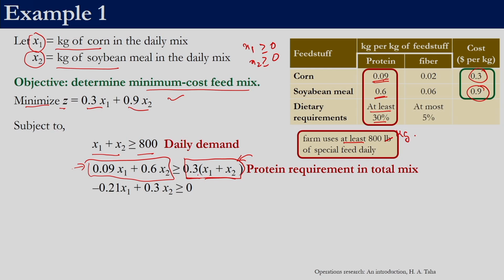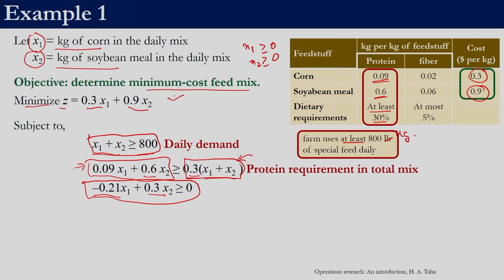So, now if we simplify this equation, right. So, 0.09 x1 minus 0.3 x1. So this 0.3 x1 can be taken to the left hand side, right. So 0.09 x1 minus 0.3 x1, that will be minus 0.2 x1. Similarly, this 0.6 x2 minus 0.3 x2 will give 0.3 x2. So this is our constraint. This is the second constraint, this is our first constraint, this is the objective function.